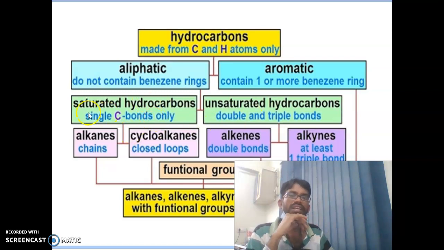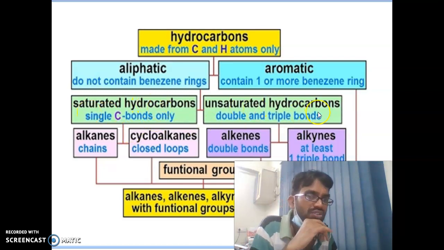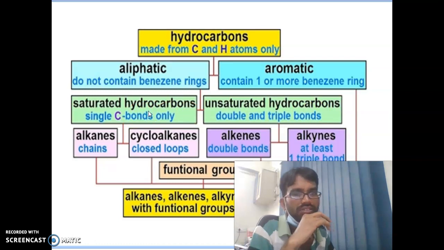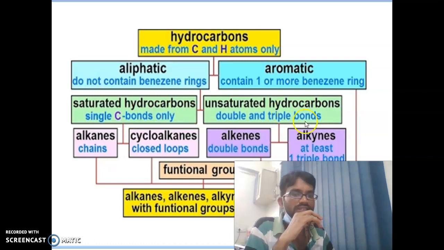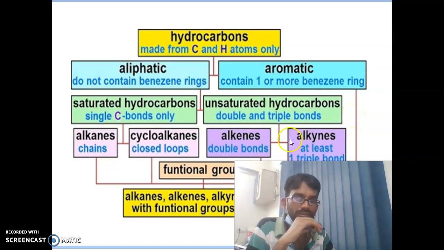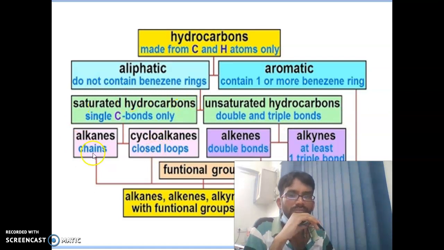You can see again the saturated hydrocarbon and unsaturated hydrocarbon. This is also very important. Saturated hydrocarbon means only single carbon bonds are present. What are unsaturated hydrocarbons? Double or triple bonds are present in that compound, which is called an unsaturated hydrocarbon. Saturated hydrocarbons are alkanes and cycloalkanes: alkanes are open chains and cycloalkanes are closed chains.